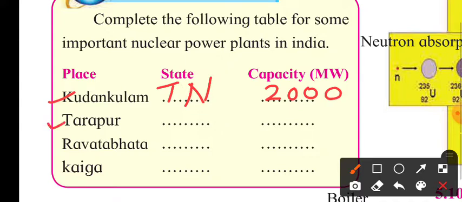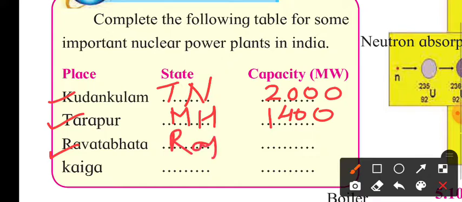Next, they have given Tarapur. This is in Maharashtra, and the capacity for this is 1400 megawatts. Next, they have given Rawatbhata. It is in Rajasthan, and the capacity for this is 1180 megawatts.